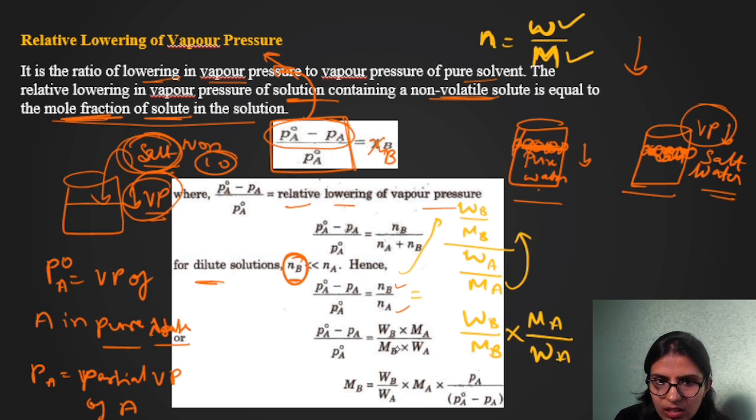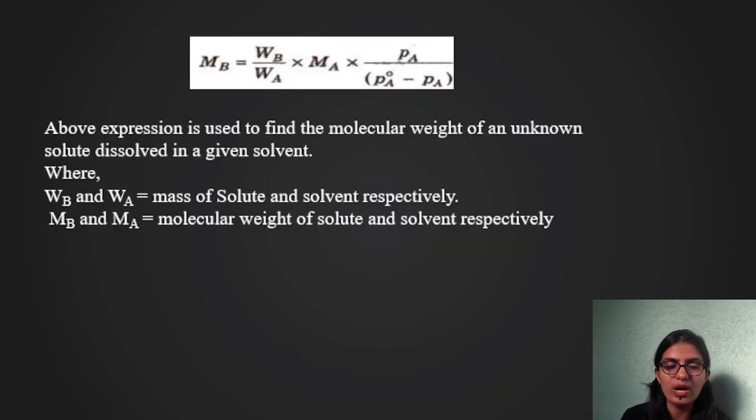And again, we are simply rearranging this equation. We'll take this side and convert all of these things over. So this is PA naught, and after rearranging we'll get one more equation, that is MB is equal to. What is MB here?